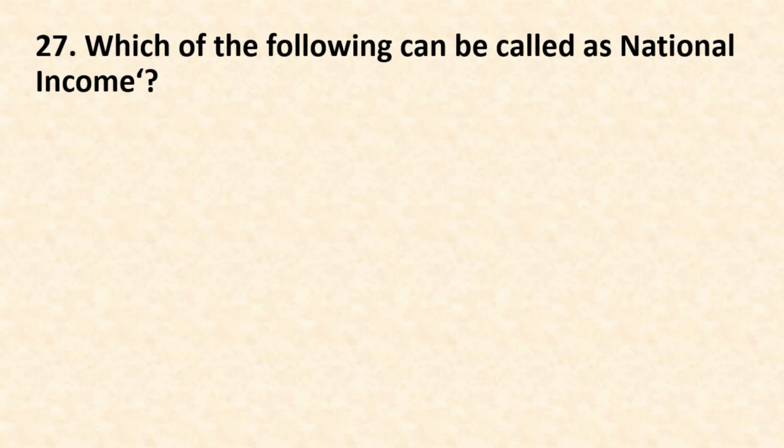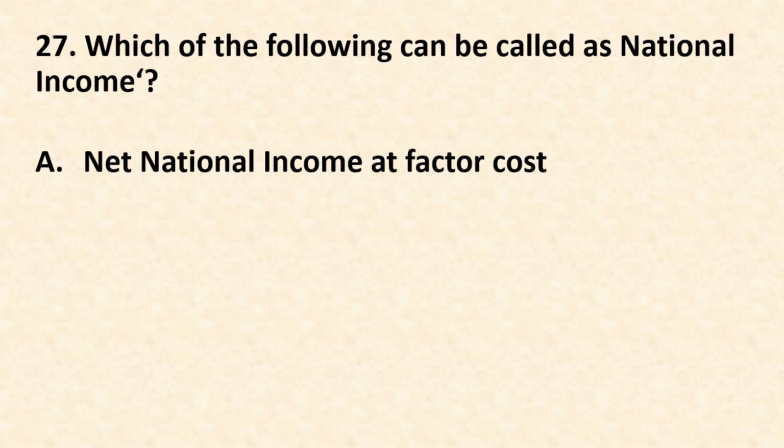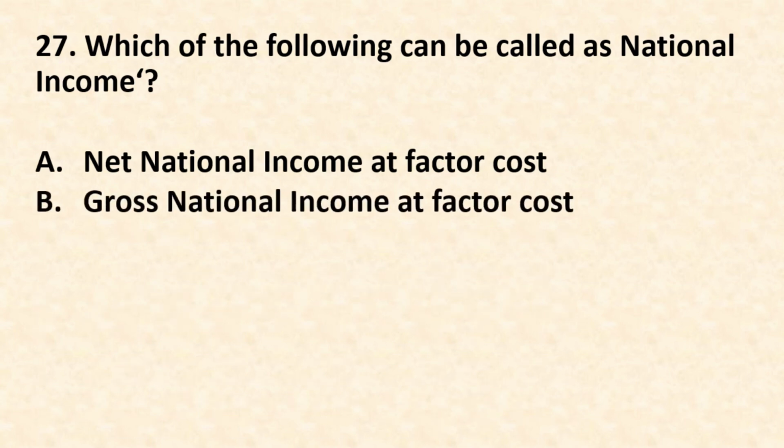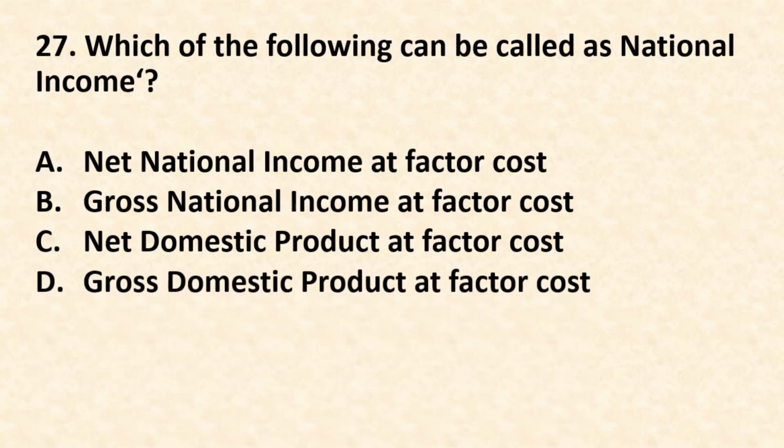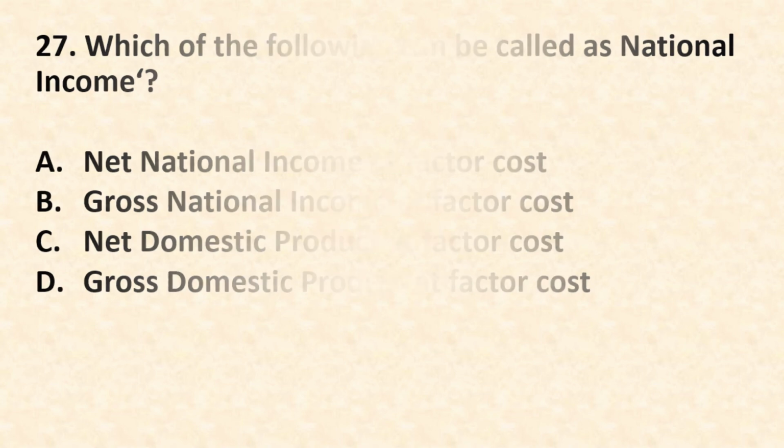Question number 27. Which of the following can be called as national income? Option A, net national income at factor cost. Option B, gross national income at factor cost. Option C, net domestic product at factor cost. Option D, gross domestic product at factor cost. The correct answer is option A, net national income at factor cost.